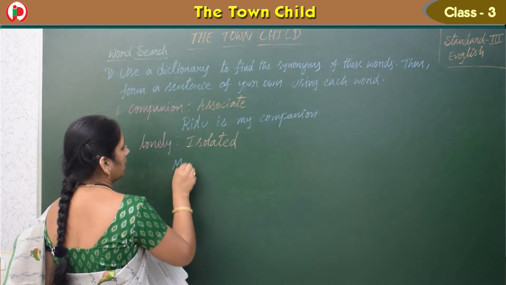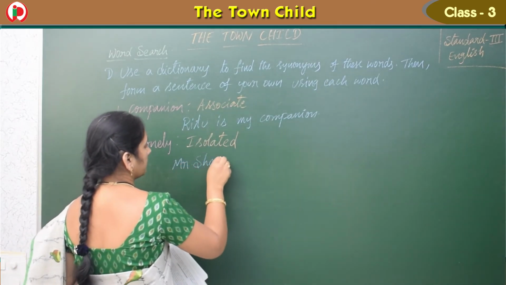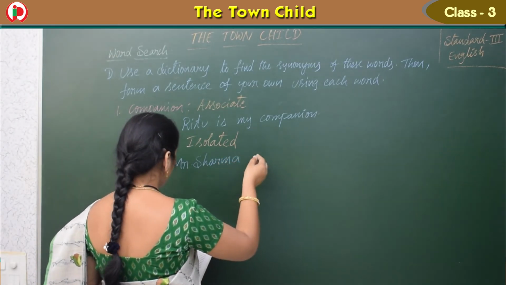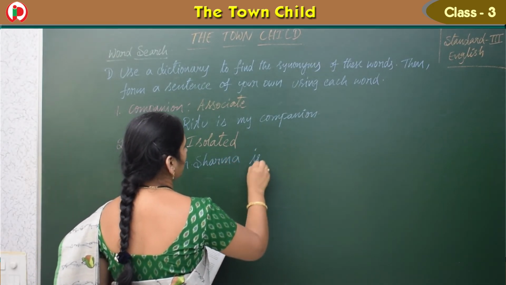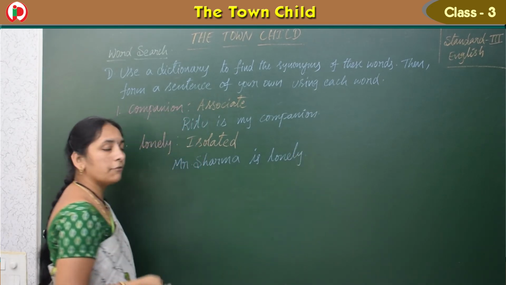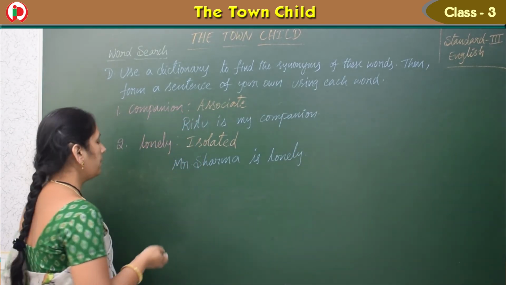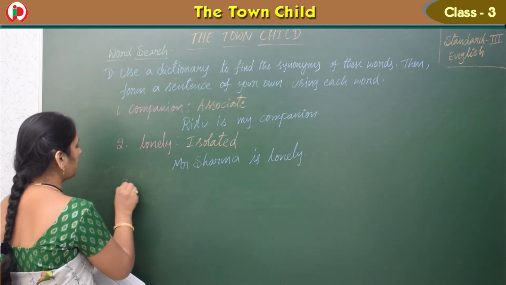Mr. Sharma is lonely. Okay, only one, there is no companion for them, alone. So lonely we can write.